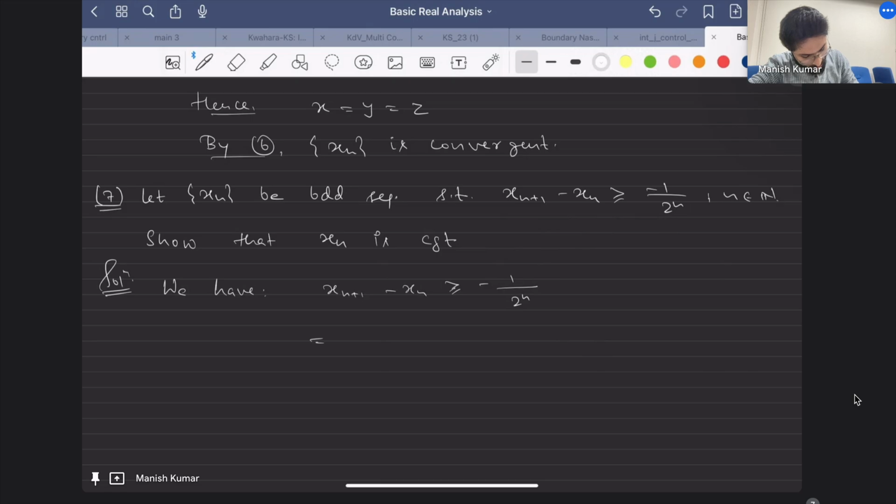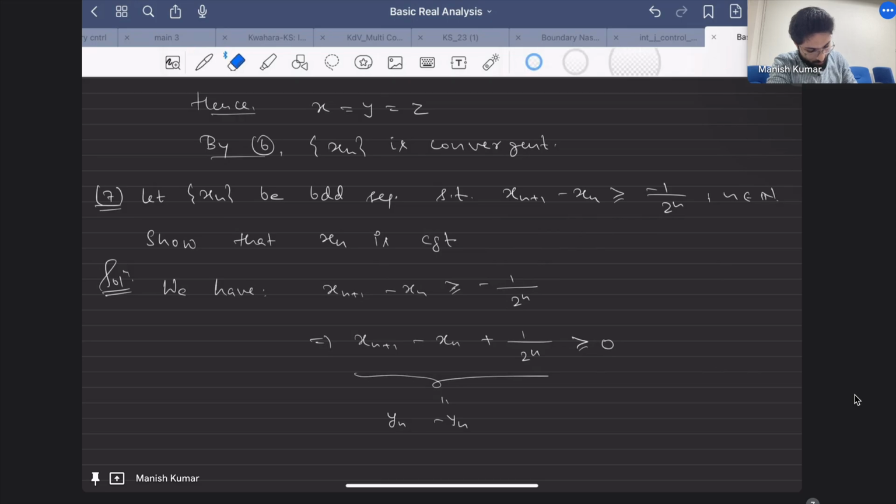Now my goal would be, can I write this as a new sequence yn, so that this becomes yn plus 1 minus yn? Then I can say that this is greater than or equal to 0. Then yn will be increasing, and using the boundedness of xn I can say yn is bounded. I'll define precisely what it is, and then using the convergence of yn I can say that xn will also converge.